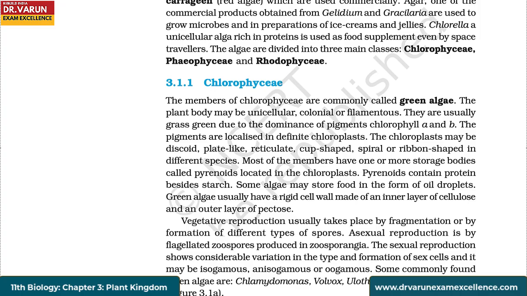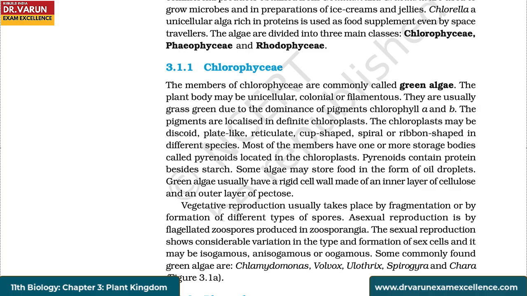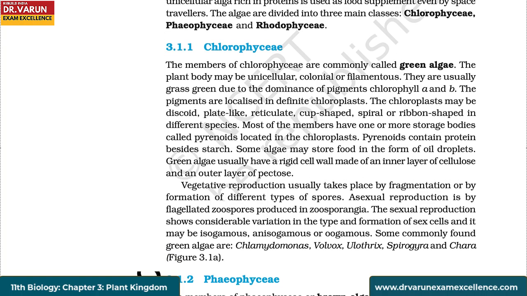The chloroplasts may be discoid, plate-like, reticulate, cup-shaped, spiral, or ribbon-shaped in different species. Most of the members have one or more storage bodies called pyrenoids located in the chloroplasts. Pyrenoids contain protein besides starch. Some algae may store food in the form of oil droplets.